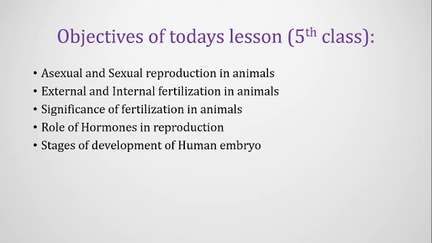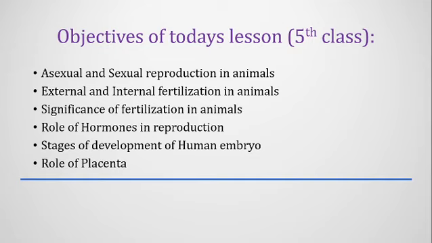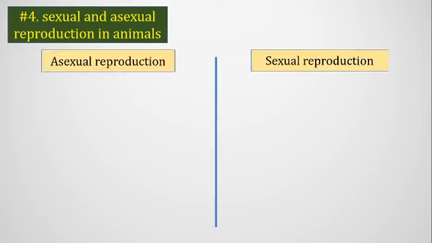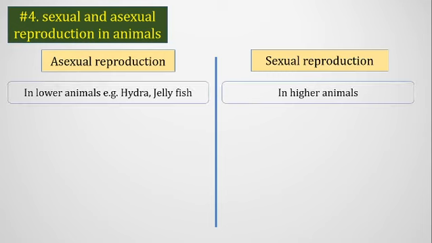And the stages of development of human embryo, the 9-month-long development process of human embryo will be described in only short 8 steps. And during this development process, a temporary organ called placenta is formed, and we will describe the role and how it functions, how it benefits the fetus. At first, we will discuss the asexual reproduction process in aquatic animals. At first, we will describe the asexual reproduction process that takes place in lower animals, for example in hydra and jellyfish.